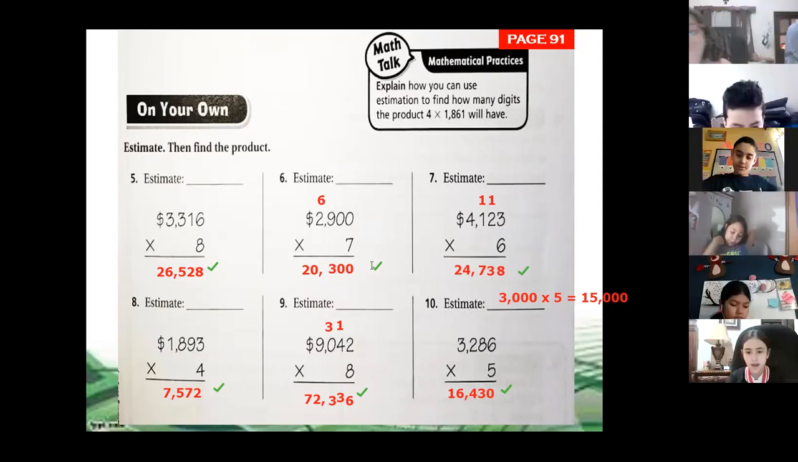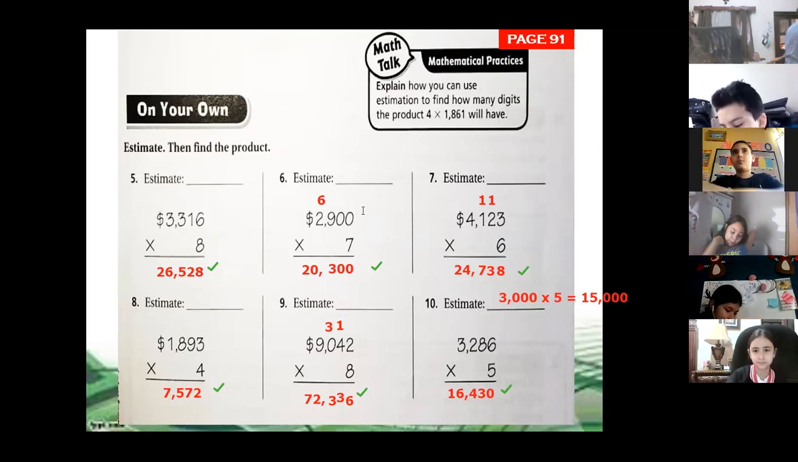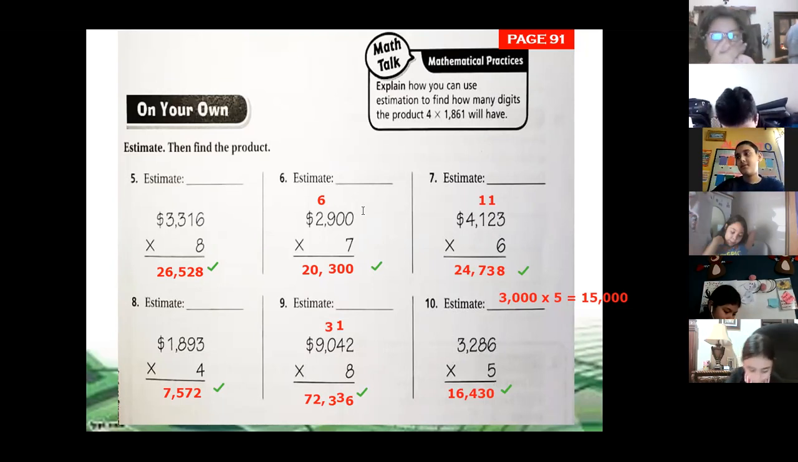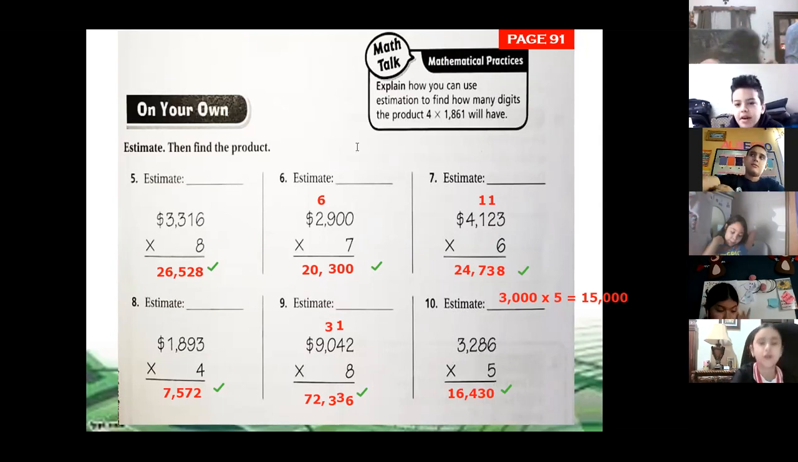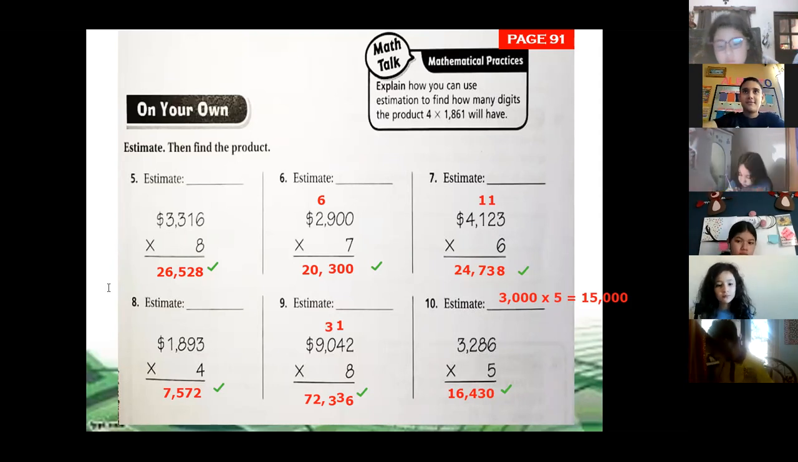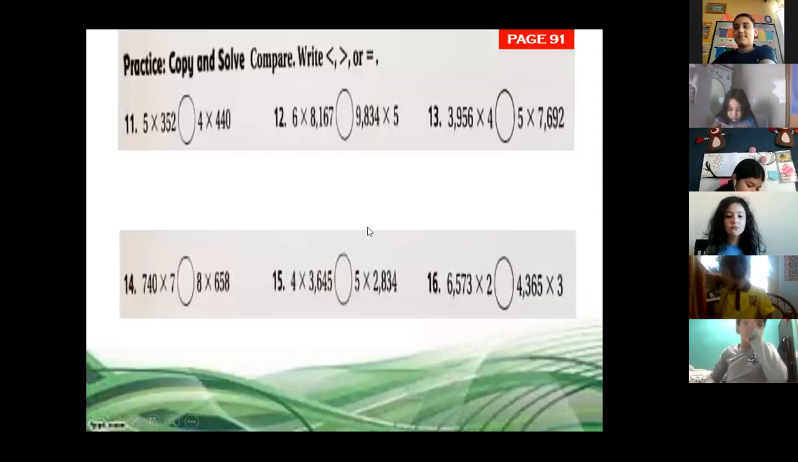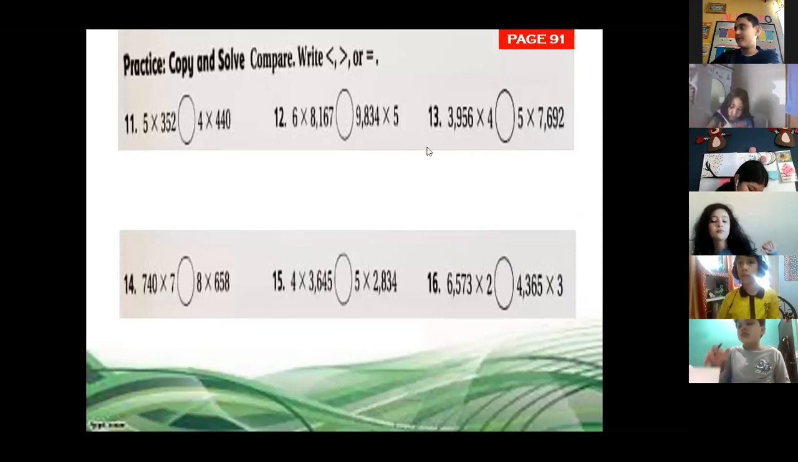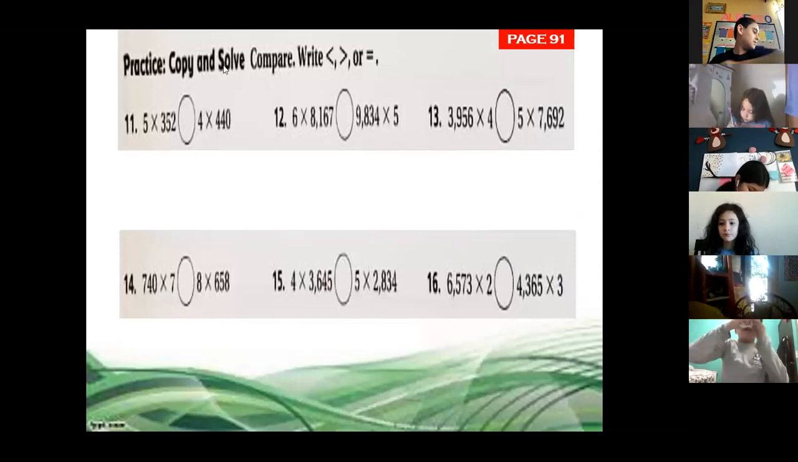Now, let's go to the last part that we have. Remember, in the last part, we have to write if it is greater, less, or equal. For example, 5 times 352, is it equal, greater, or less than 4 times 440? Greater. How do you know that it's greater?